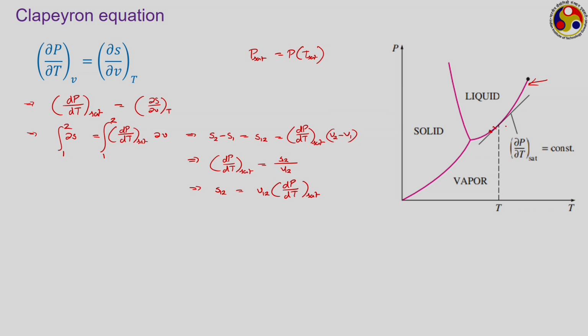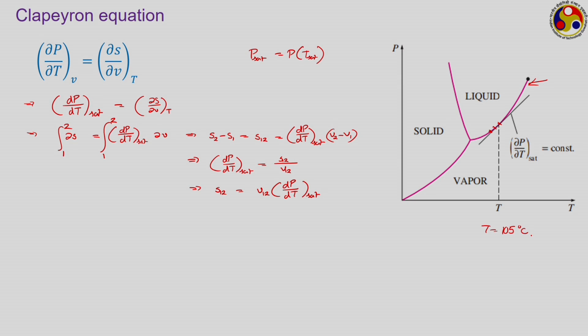Then we do the experiment at 110 degrees Celsius and again measure the corresponding pressure. This way we can get a few points of the curve, and then combining these points we can calculate the slope of this curve. And now suppose our objective is to do this calculation at T equal to 105 degrees Celsius.